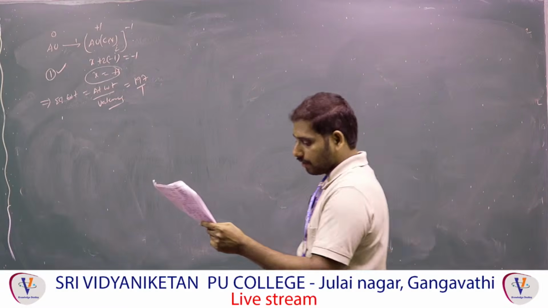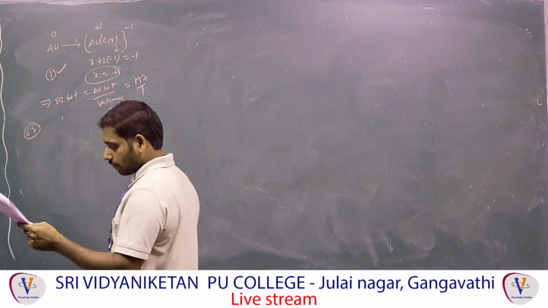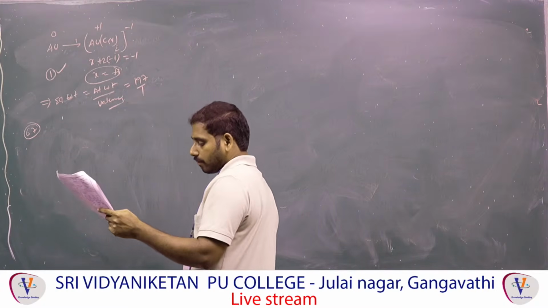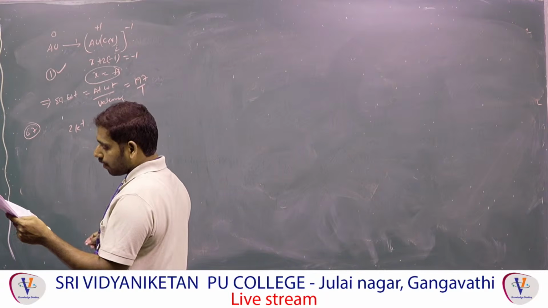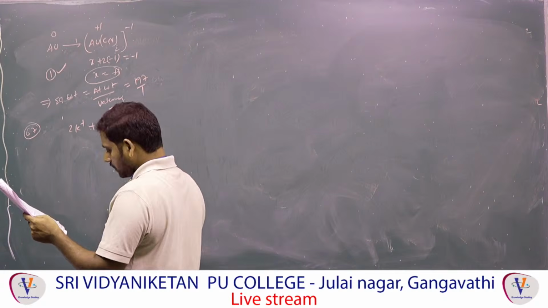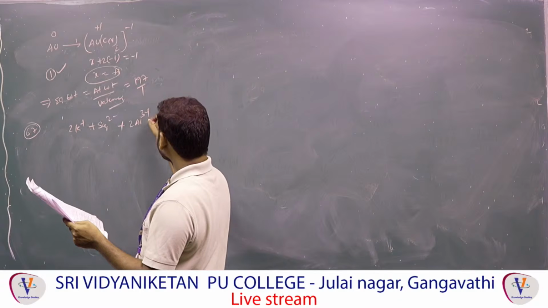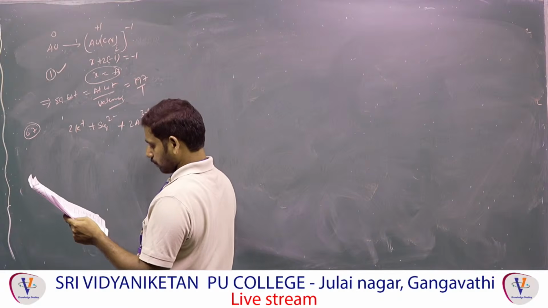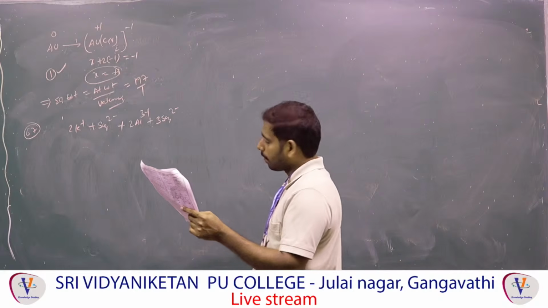Next one, 67. K plus, Al plus 3, SO4 minus 2, X, Y, Z they are given. So how many K's are there? 2K. Dissociation: 2K plus, SO4 2 minus, plus 2Al plus 3, plus 3SO4 minus 2, plus 24H2O. The H2O we don't want to consider now.